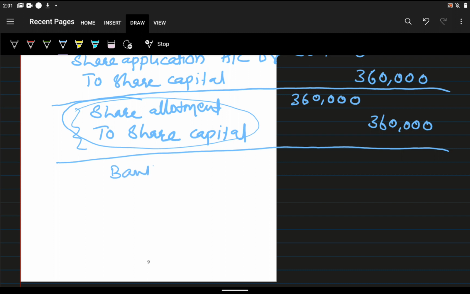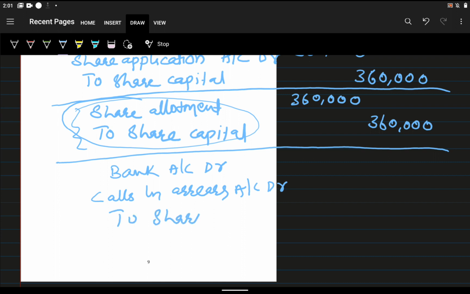So bank account debtor, calls in arrears account debtor, to share allotment. What will we write in bank account after deducting 200 shares? What is the value of one share at the time of allotment?